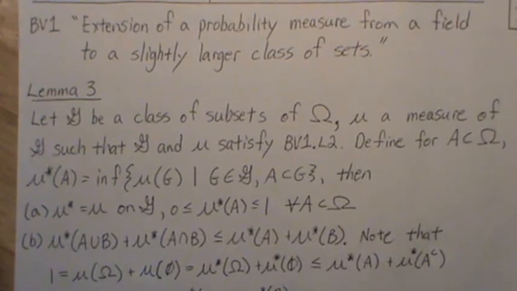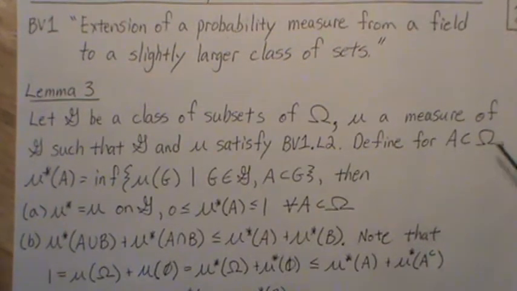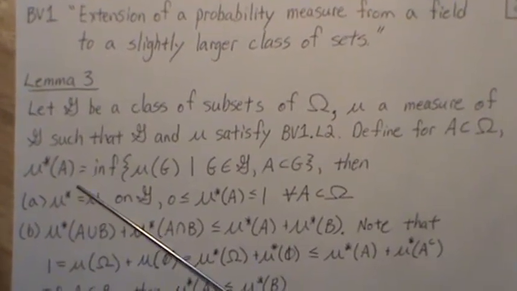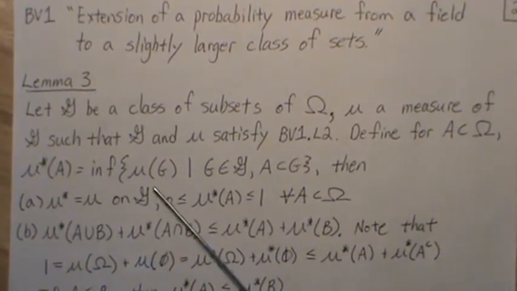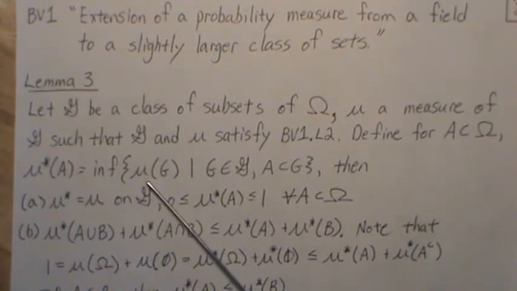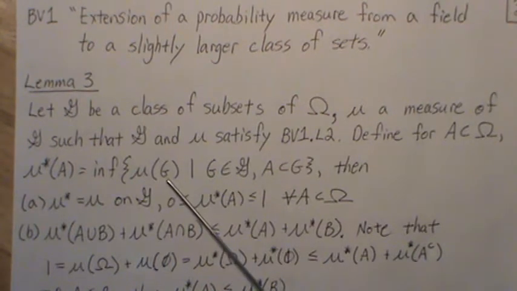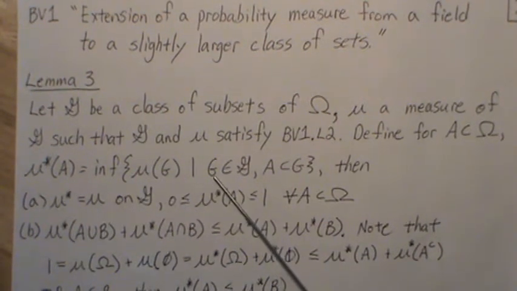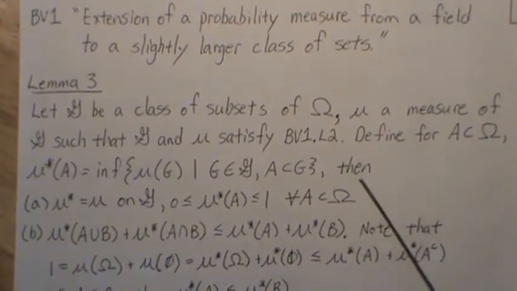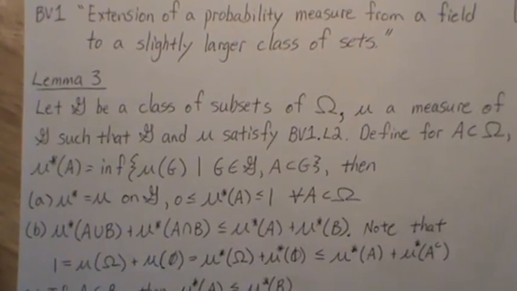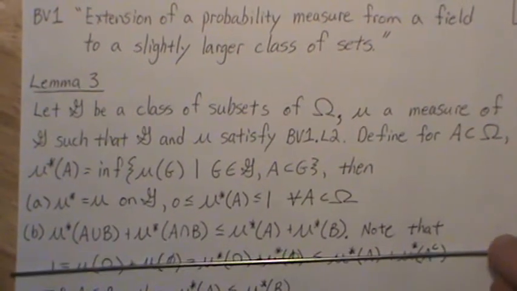Now define for all subsets of omega this new measure, which we're going to call mu star of A. And it's really the infimum over all the sets that cover A. So it's all the sets of G, which has nice structure to it, and G covers A. And then you take the minimum. That's this new measure. Then this new measure has the following properties, and I'm going to come back to one in a second.